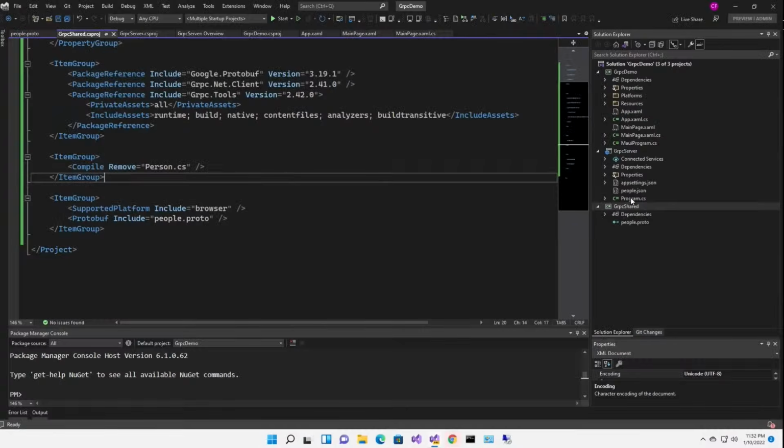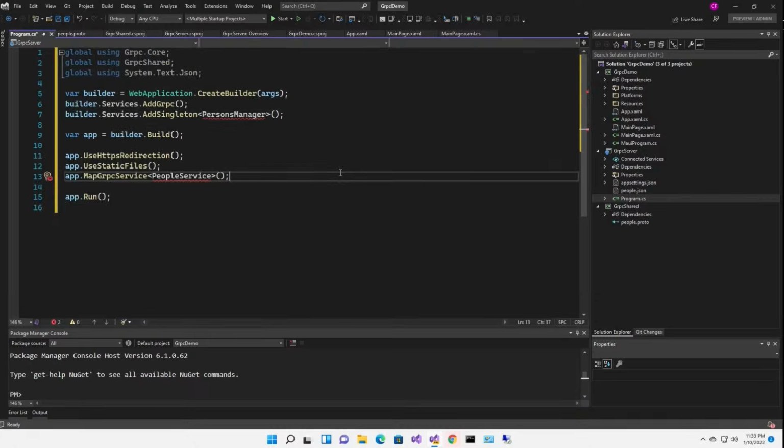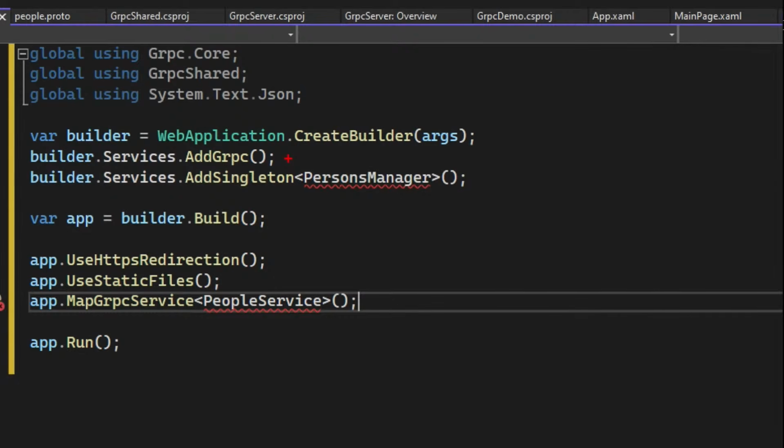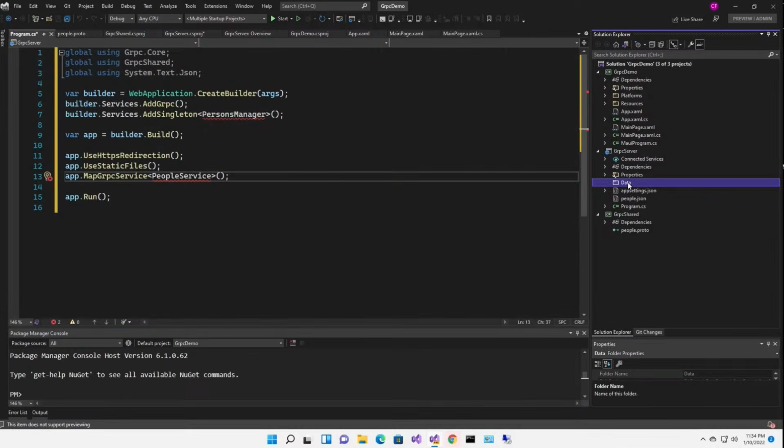All right, so we're going to start configuration on gRPC server. Let's open Program.cs, and I'm going to replace this. So we've added gRPC as a service right there. We're going to add a persons manager once we create it as a singleton. And we're also going to map the gRPC service, people service. So this we're going to create in C# to implement that service contract. So let's go create these now. I'm going to add a data folder. First, I'll create the persons manager.